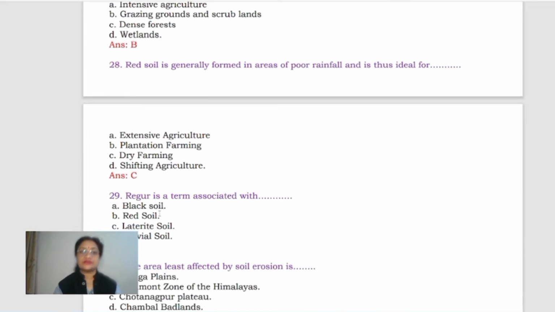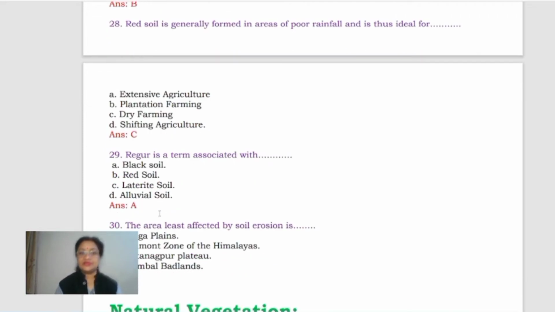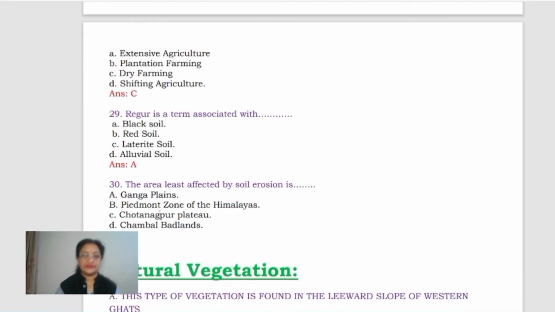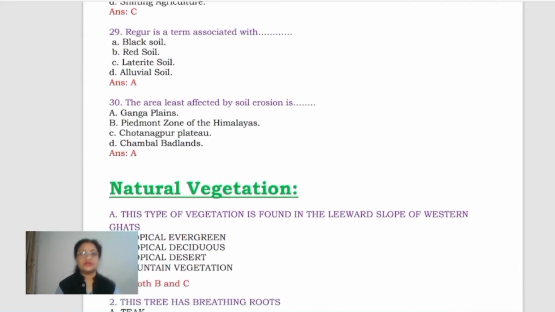Now come to the next. Red soil is generally formed in areas of poor rainfall and is thus ideal for extensive agriculture, no. Plantation farming, no. Dry farming, yes. Dry farming is actually best suited for the red soil because it is generally found in those areas where the rainfall is comparatively very less. Okay, so this is the reason dry farming is done mostly in those areas. Now next, regur is a term associated with black soil. Yes, black soil is also called by this name, regur.